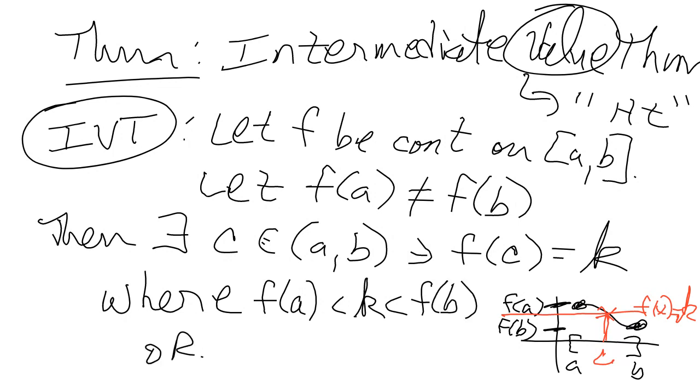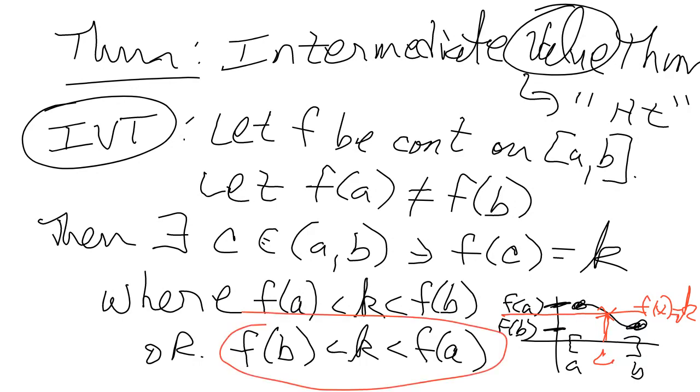The other one is f of B is going to be less than K, so it's below K, which is going to be less than f of A. And that's actually the one that I have here. So for the picture I drew, I actually have this. But basically, there's going to exist at least one C in between that maps to any height strictly in between.